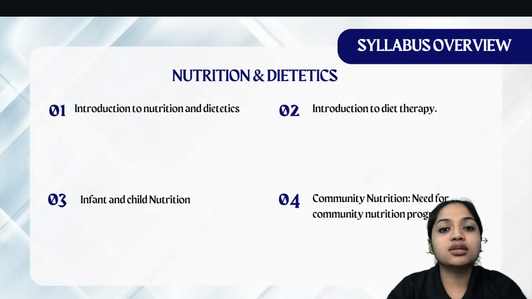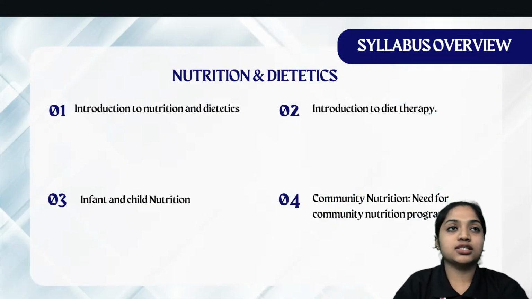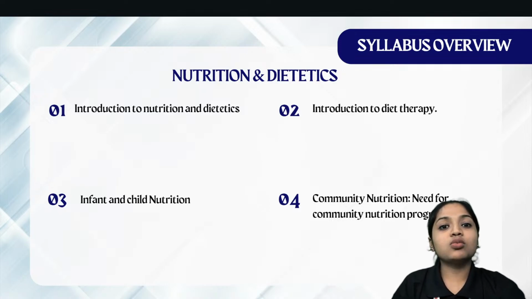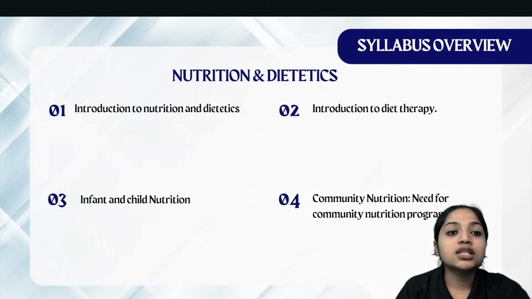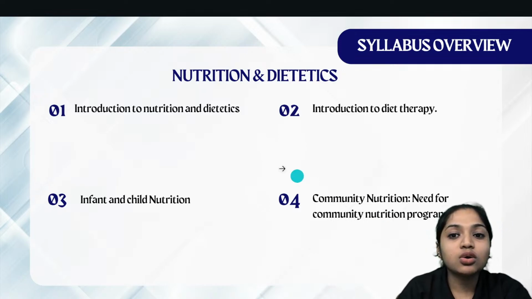Okay, the next subject is nutrition and dietetics. So what is this nutrition and dietetics? This mainly concentrates on 4 units. In nutrition and dietetics, there are mainly 4 units. That is introduction to nutrition and dietetics. So nutrition, what is nutrition? What is dietetics? So this completely comes in this unit number 1.